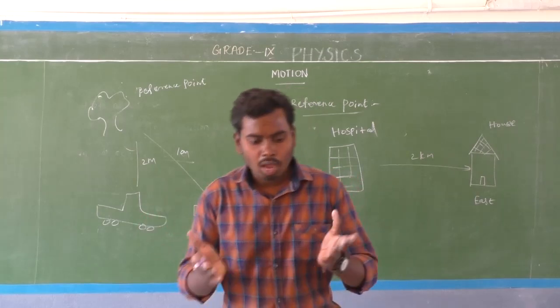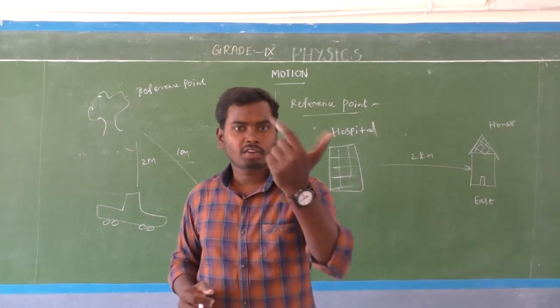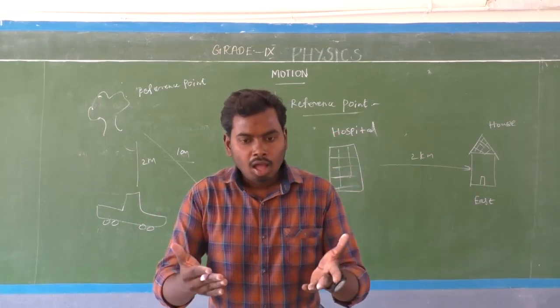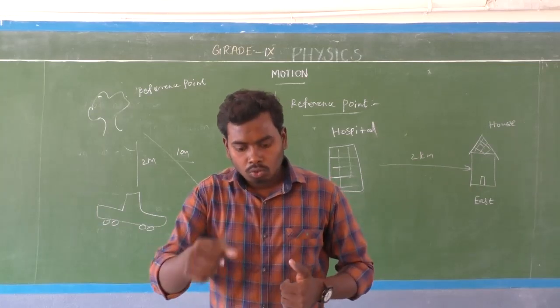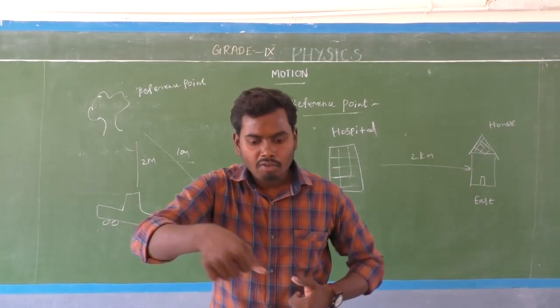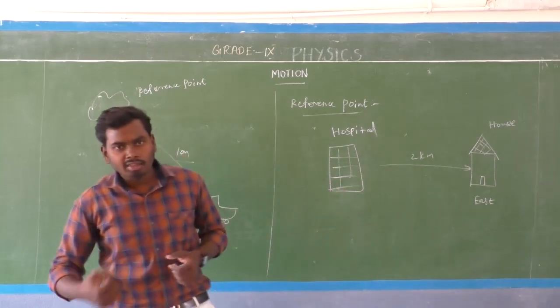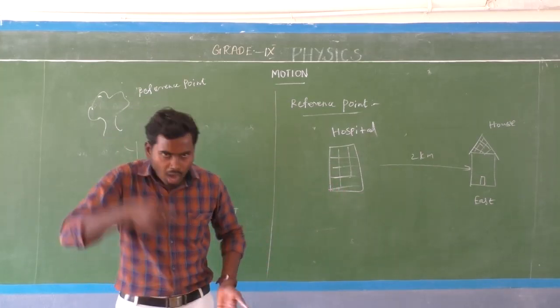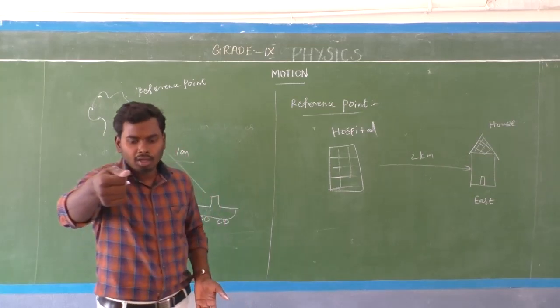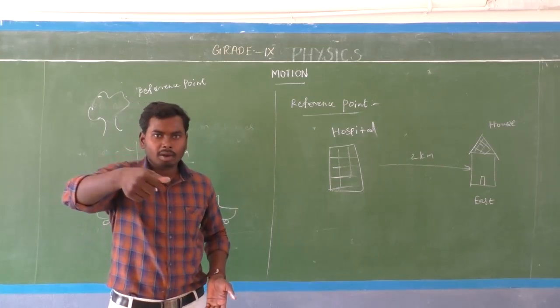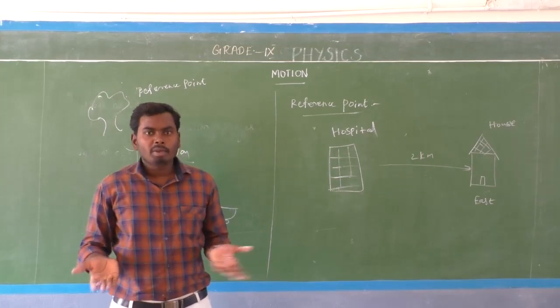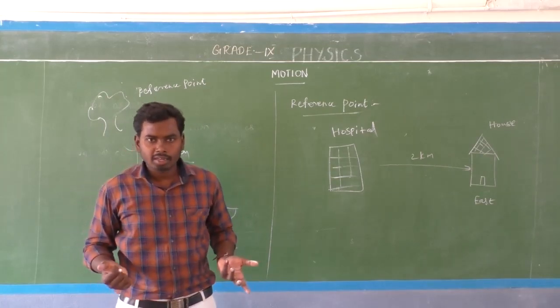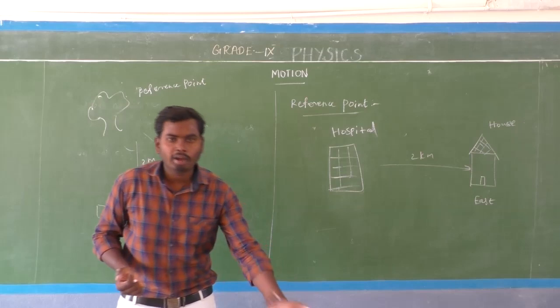Okay, another example. I am standing in front of you, in front of the camera. I am 1 meter away from the camera. When I move a little bit like this, my position has changed from that point to this point. Now I am standing maybe 1.5 meters away from the camera. So my position has changed from that point to this point.